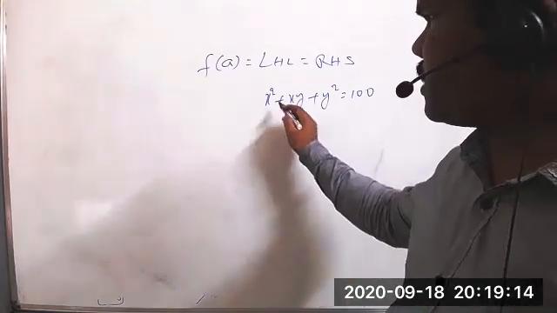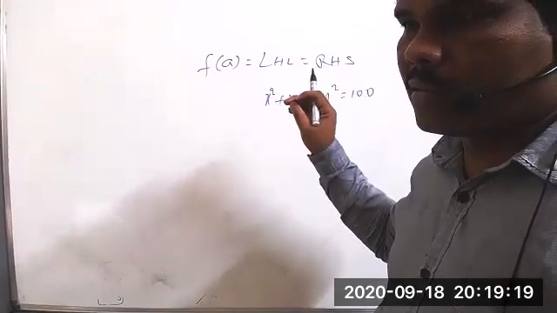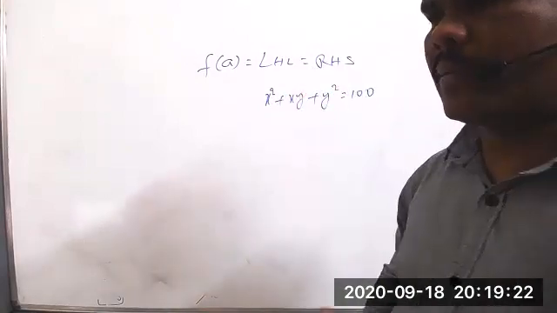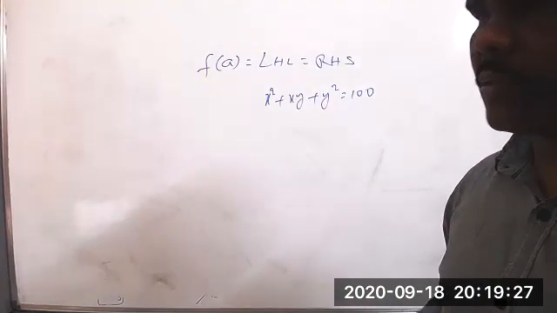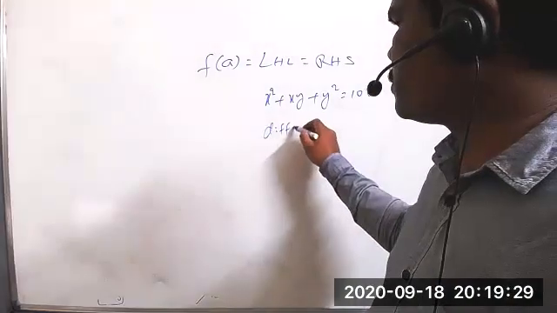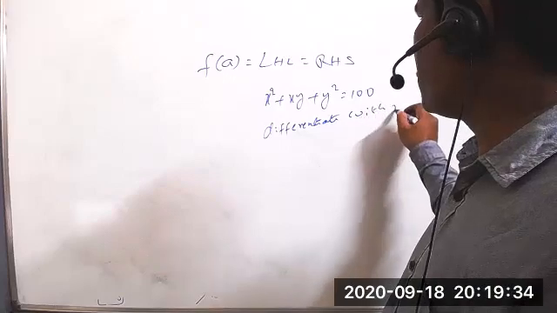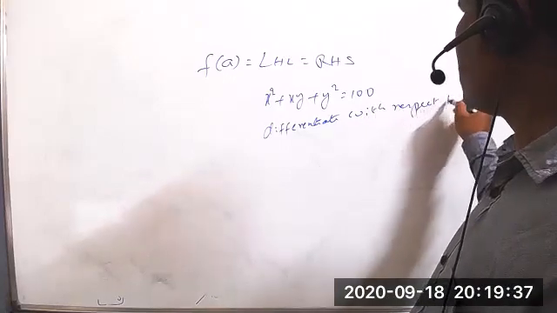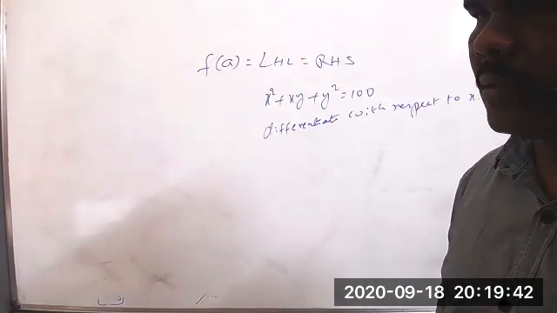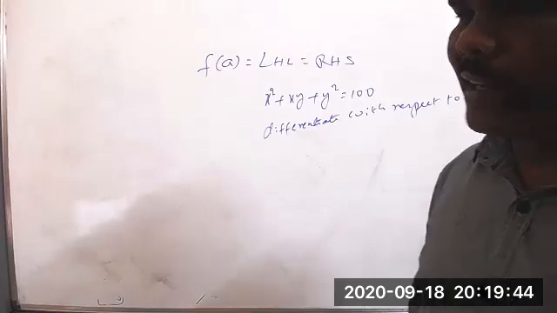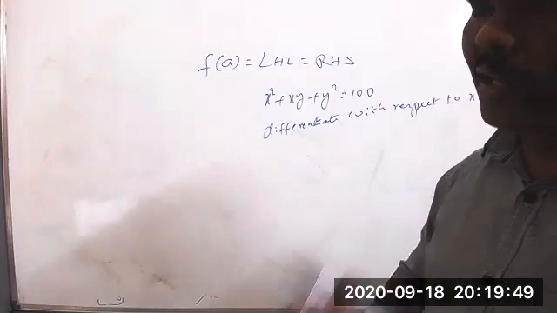You can do it directly, differentiating. And one more thing: whenever we are differentiating with respect to a variable, we have to mention it. Don't take the differentiation directly. Here we have to write, differentiate with respect to x. That is more important. Sir, if I write it in short form, it's okay. It's fine. Differentiate with respect to x. This is compulsory in any problem you take.